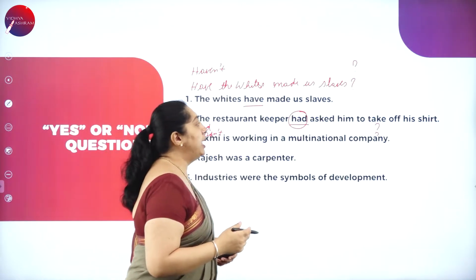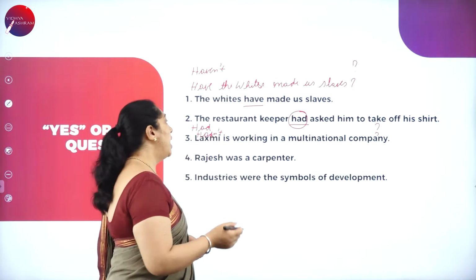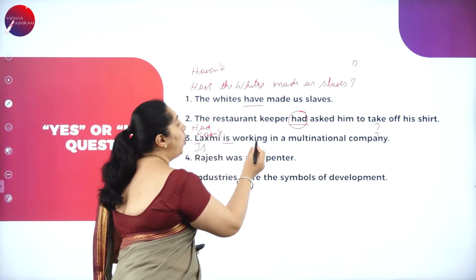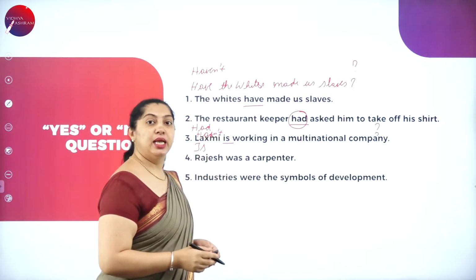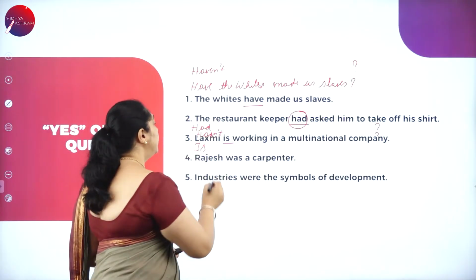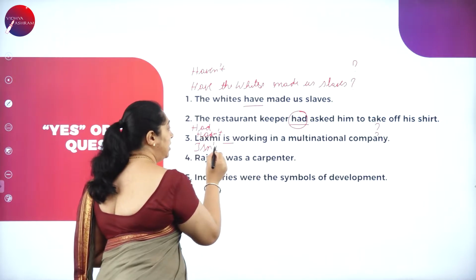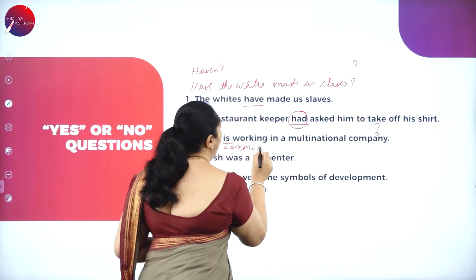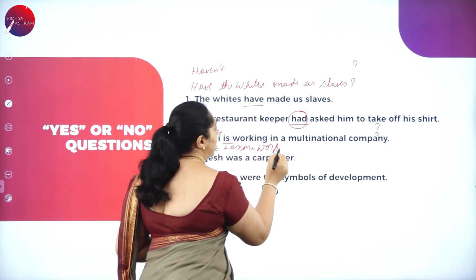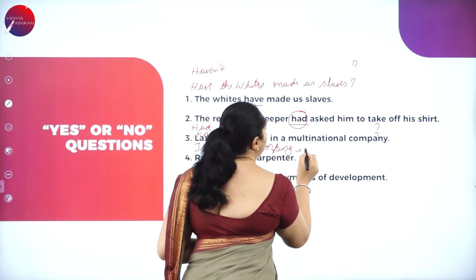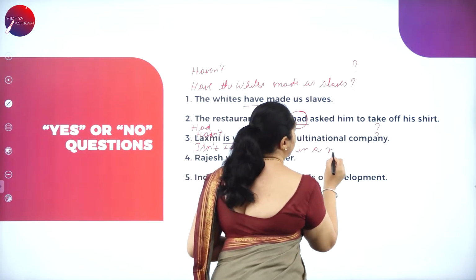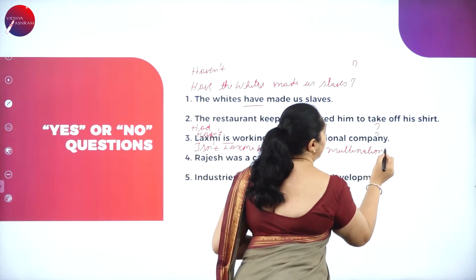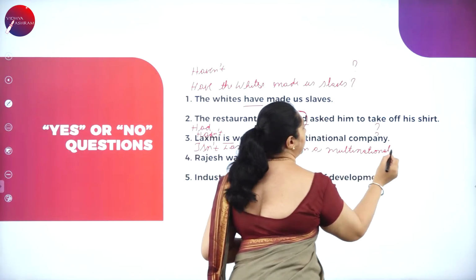Lakshmi is working in a multinational company. Auxiliary verb is. Is Lakshmi working in a multinational company? Question mark. The next one is isn't Lakshmi working in a multinational company?